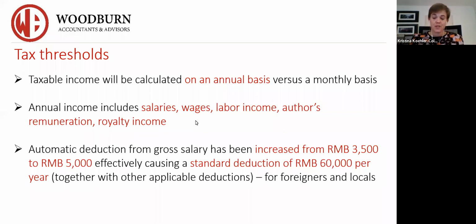Annual income is calculated by including all income from salary, wages, bonuses, labor income, author's remuneration, royalty fees, dividends, with a standard deduction, which is the 5,000 RMB per month. It's actually an annual deduction then of 60,000 RMB, which is automatically deducted from your gross salary.